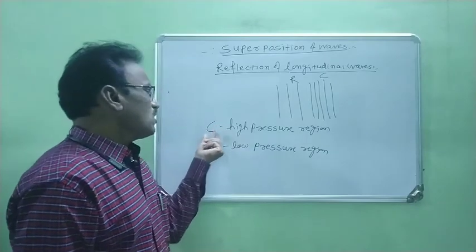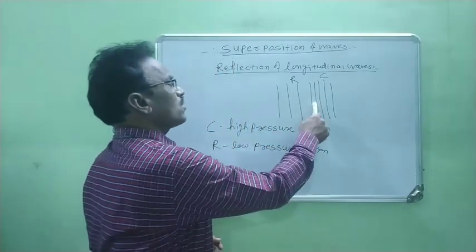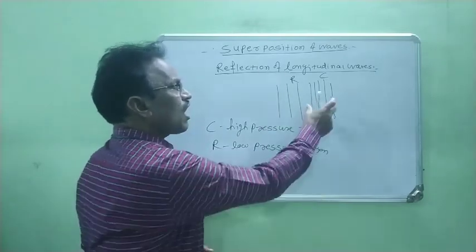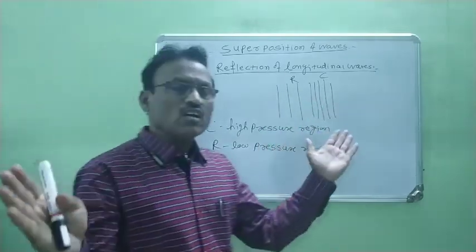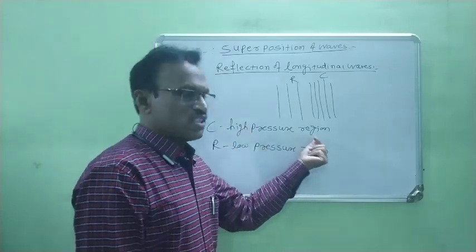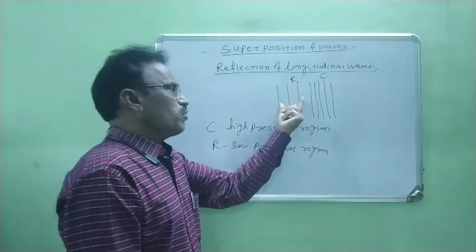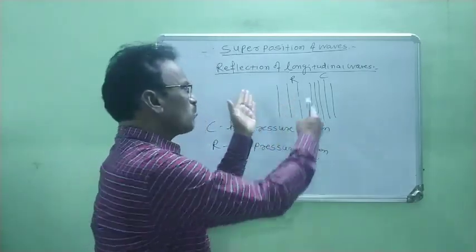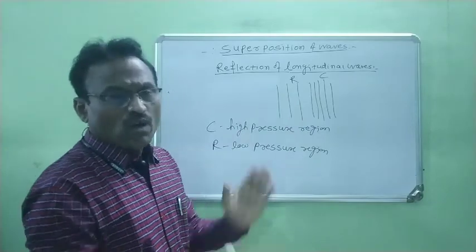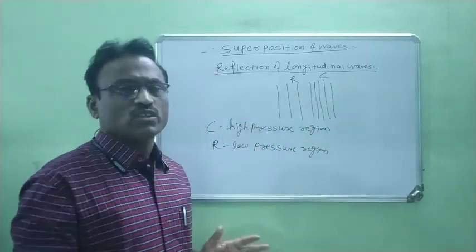Compression is always known as a high pressure region because in compression the particles are crowded or gathered together. In case of rarefaction, the particles of that medium get separated from each other or move away from each other.